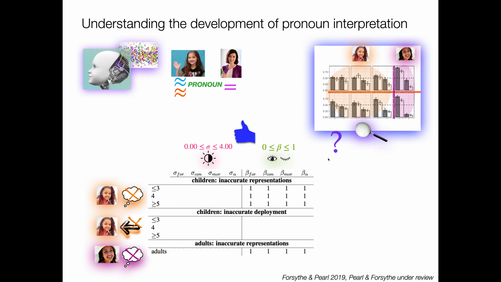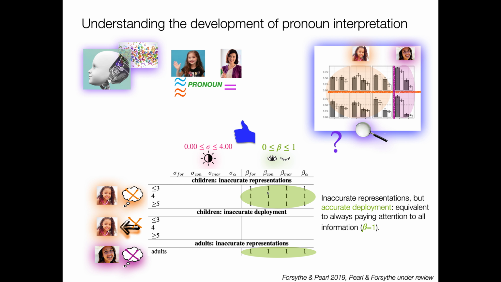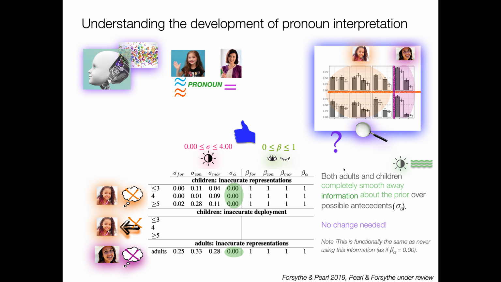And let's start by remembering that for an inaccurate representation center that has accurate deployment, it means beta is always 1. You're always paying attention to all the information, right? And that's our best fitting for our adult and for one of our child listeners. Now, interestingly, if we go over here and look at the sigma values, one sort of similarity really between child and adult modeled behavior here is that adults and children are completely smoothing away information about the prior. It's 0, right? No change is needed to become adult-like. You just don't pay attention to the prior.